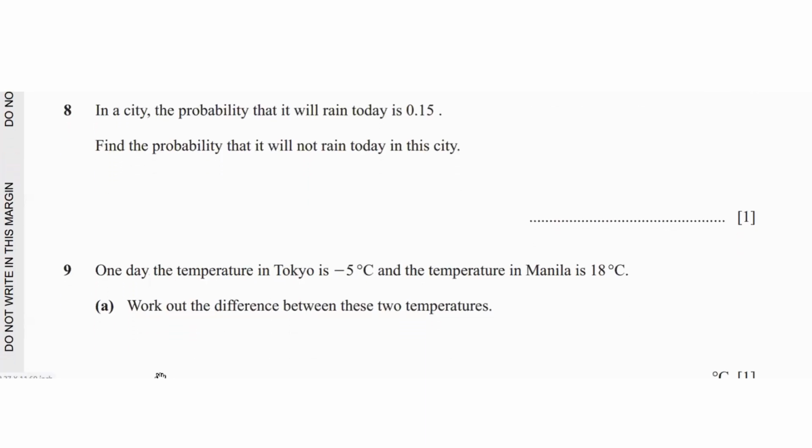Question 8 says, in a city, the probability that it will rain today is 0.15. Find the probability that it will not rain today in this city. So the keyword is not rain. The total probability of any event is equal to 1, like the entire event. So in a day, the probability of that day is 1. In that day, it can either rain or not rain. Since the probability of raining is 0.15, the probability of not raining would be 1 minus 0.15, which is equal to 0.85.